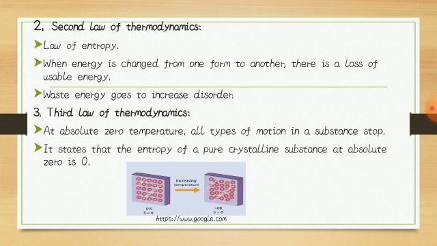Second law of thermodynamics, law of entropy. When energy is changed from one form to another, there is loss of usable energy. Waste energy goes to increase disorder. Third law of thermodynamics. At absolute zero temperature, all types of motion in a substance stop. It states that the entropy of a pure crystalline substance at absolute zero is zero. See the picture, by decreasing temperature, all motion in a substance stops.